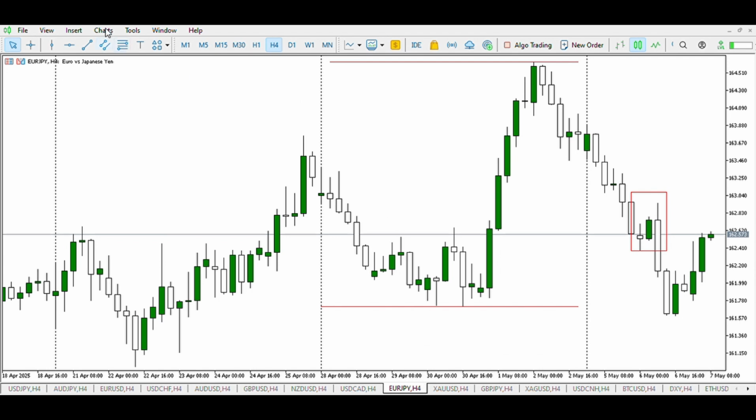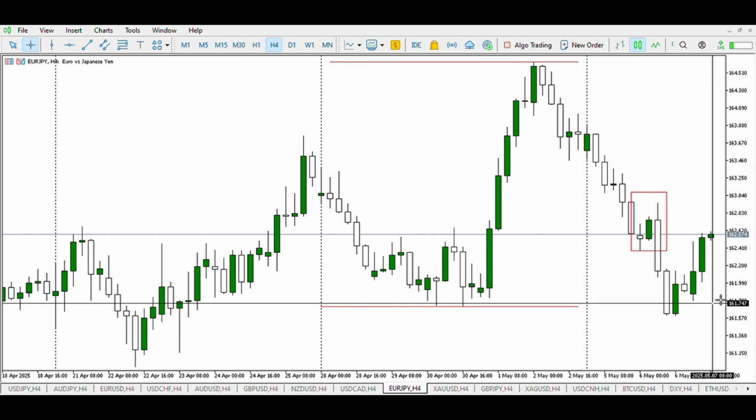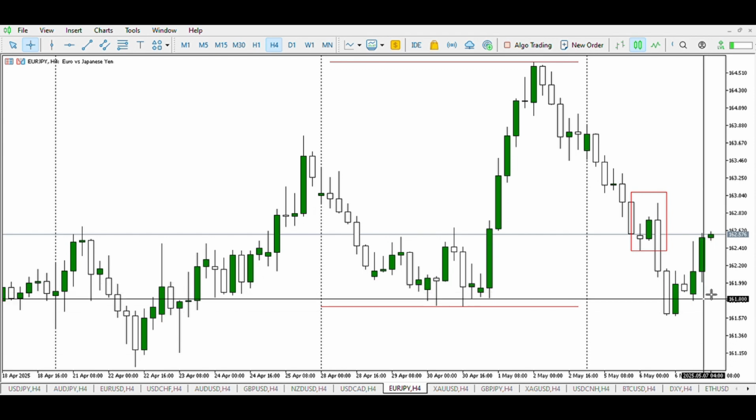On Euro JPY, at the opening of the Asian session, we can see the buyers in this zone pushing price up, buyers in this zone. However, we can expect a buy side liquidity for a sell, and for that to occur, this structure has to be broken, this low has to be broken, and price has to ride further down.